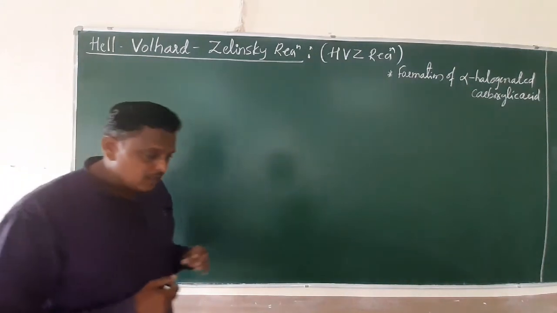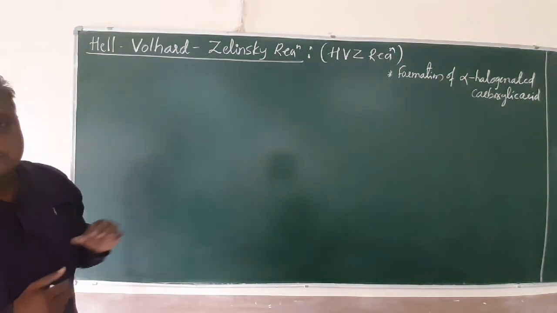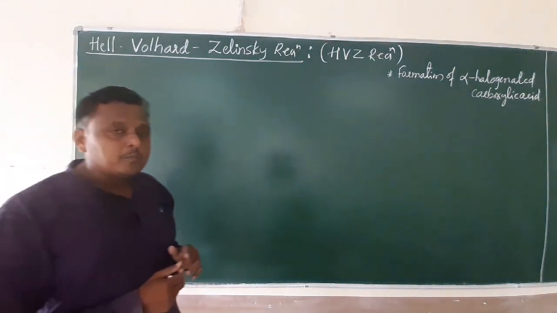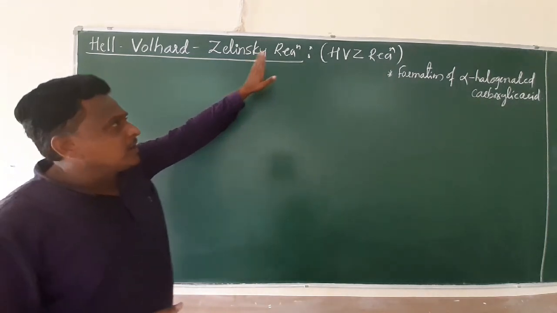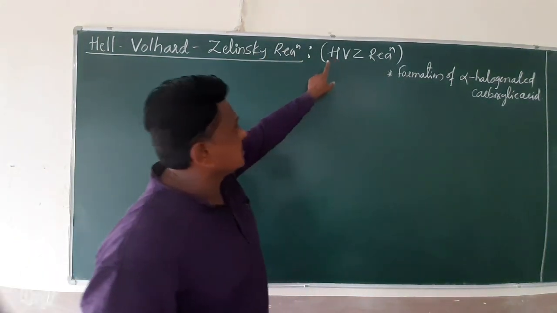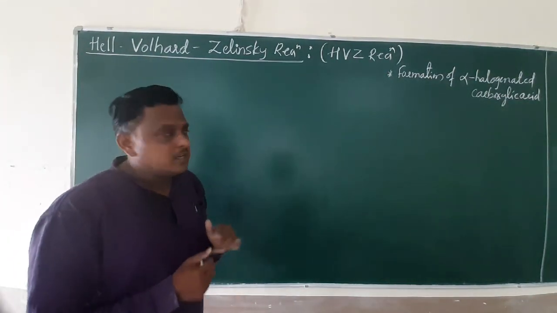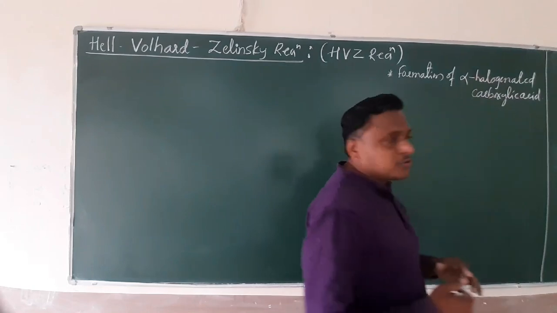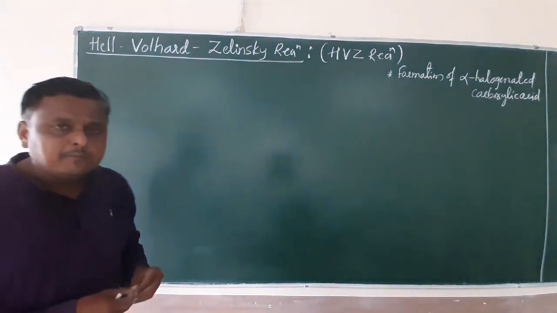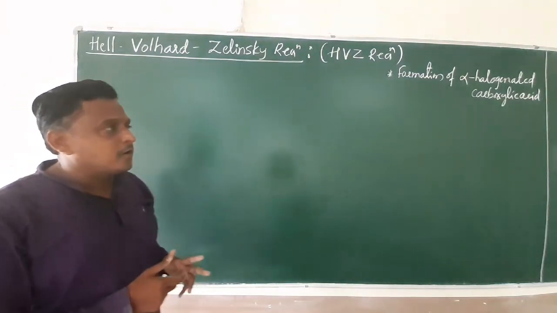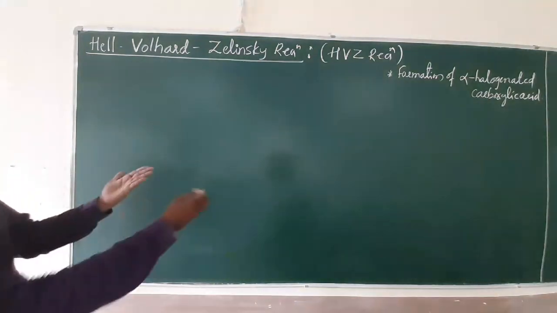We want the last bit of the chapter on carboxylic acids, the named reaction that is very important for your NCERT and competitive examinations: the Hell-Volhard-Zelinsky reaction. A common question in NCERT is: explain the HVZ reaction. HVZ is the formation of alpha halogenated carboxylic acid. They also ask it like this: how to form alpha halogenated carboxylic acid from carboxylic acid, or simply explain the HVZ reaction. It's very simple, friends.